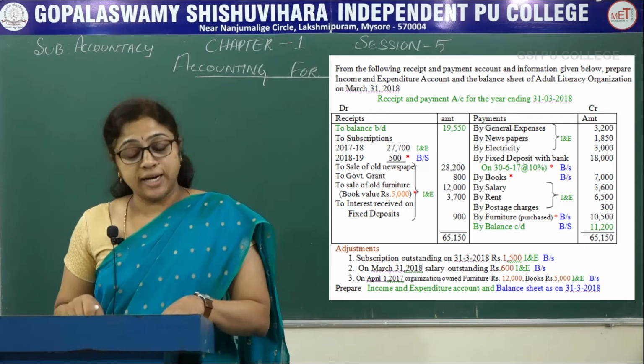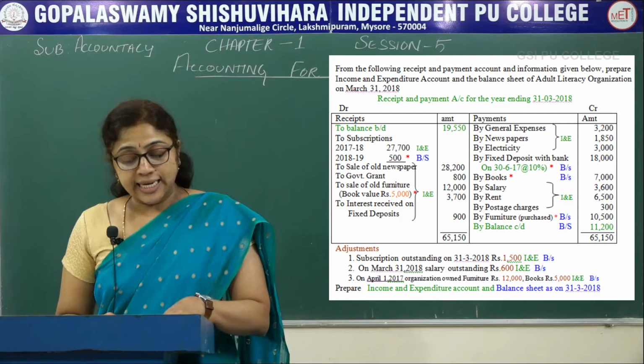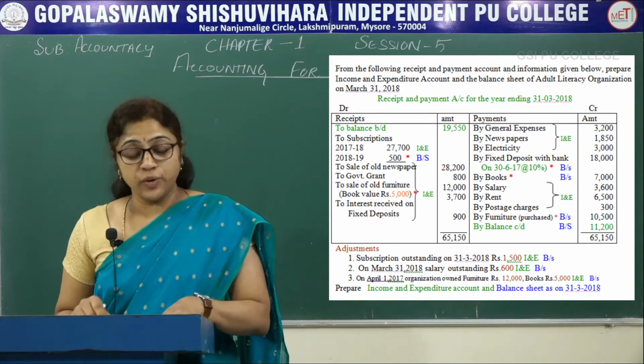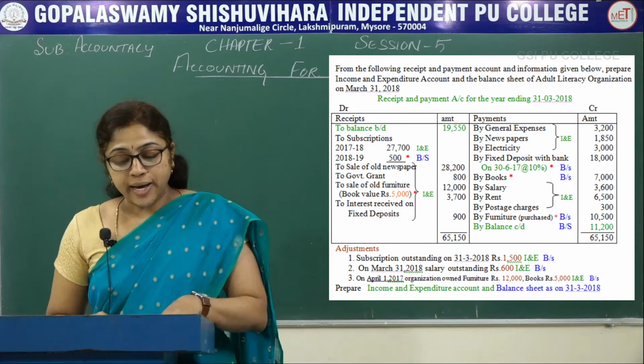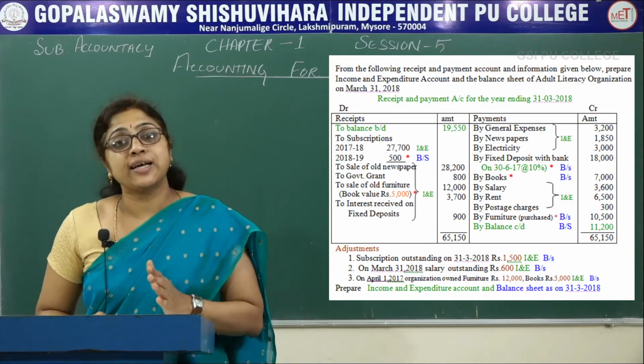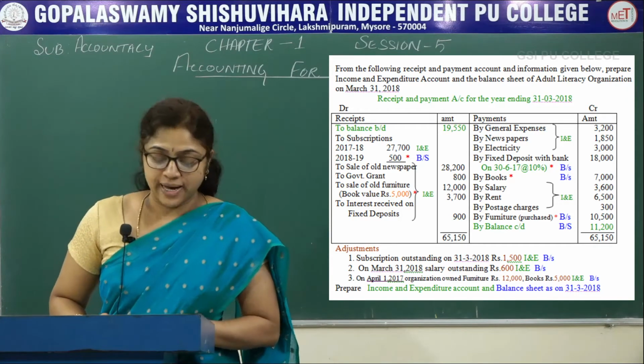Fixed deposit and books are capital expenditure. Salary, rent, postage, revenue expenditure. Furniture, capital expenditure. By balance carried down, this is a cash balance, that is closing cash balance.